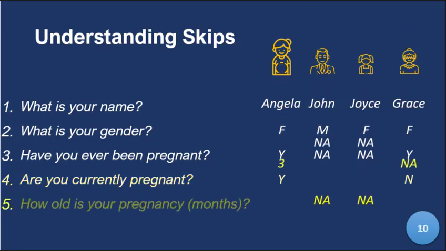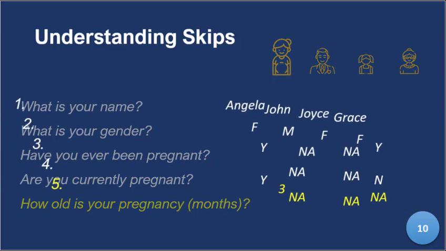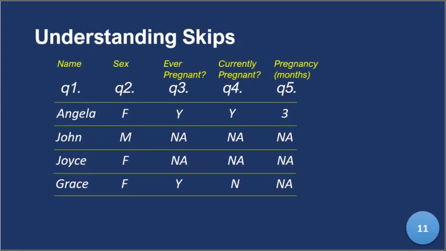Now, how old is the pregnancy in months? That question is not applicable to Grace because she's not currently pregnant. That question is for those who are currently pregnant. And in the same light, John and Joyce, we've already talked about them a lot. So you can see not applicable from questions 3 to 5 apply to John, but only for question 5 that it applies to Grace. And Angela has answered all the questions because of her condition. So basically, that's how it looks like in a questionnaire.